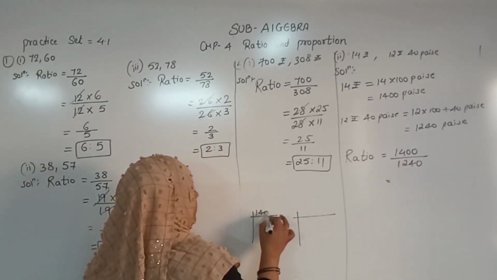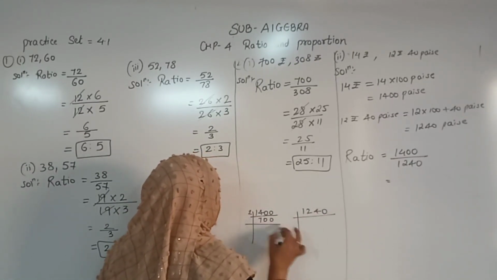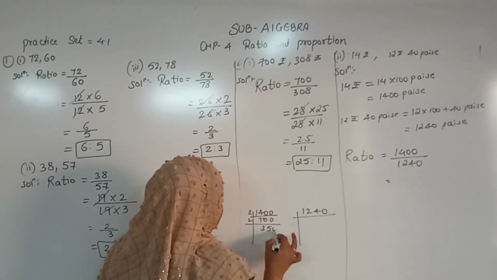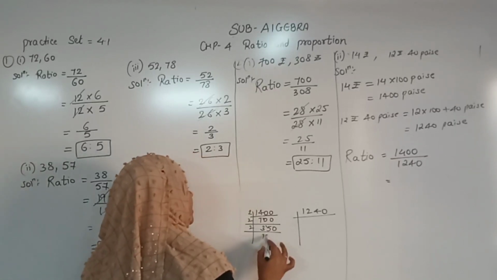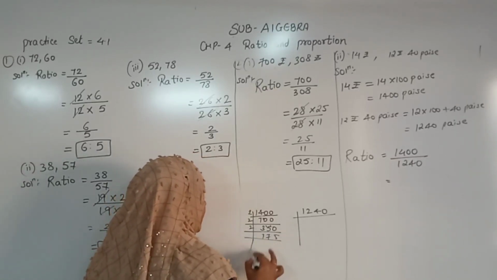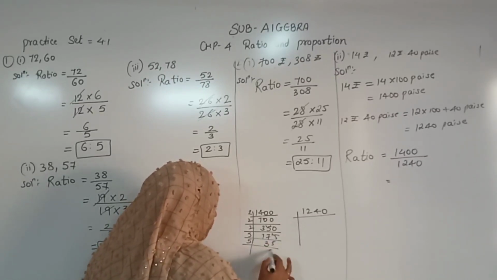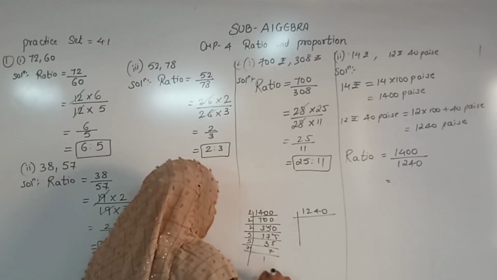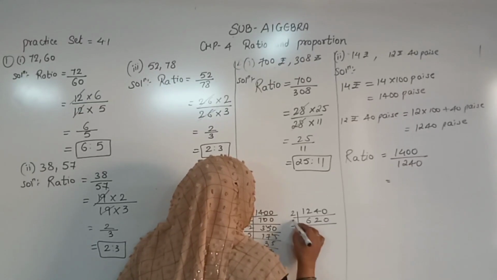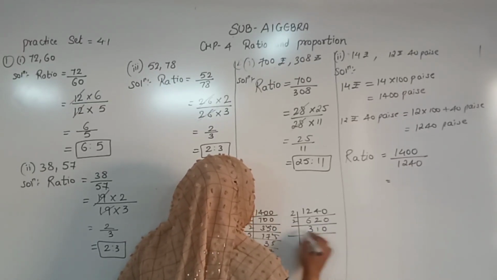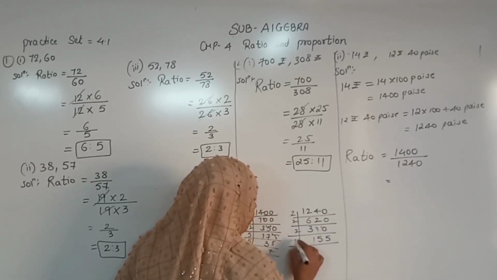So 14 and there is 1240. 2 sevens are 14. 2 6s are 12, 2 2s are 4, 2 zeros are 0. 2 3s are 6, 2 1s are 2, 2 zeros are 0. 2 1s are 2, 2 5s are 10.